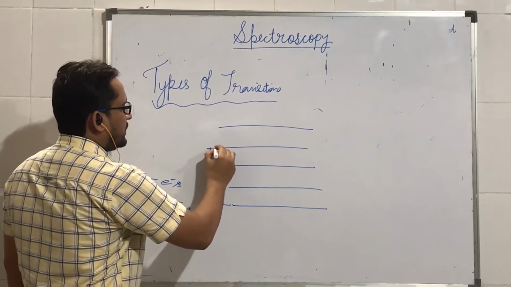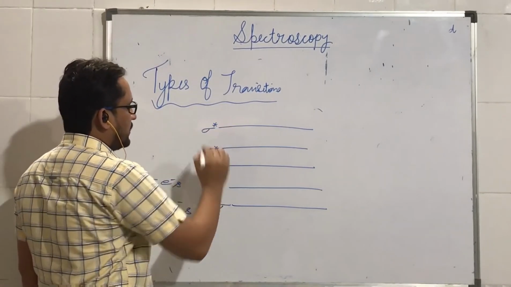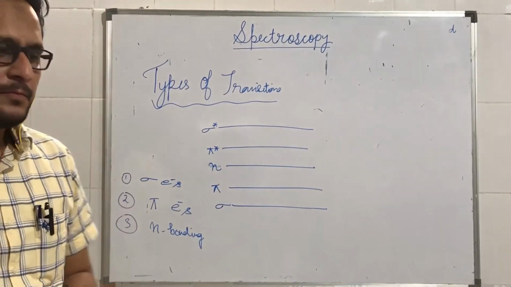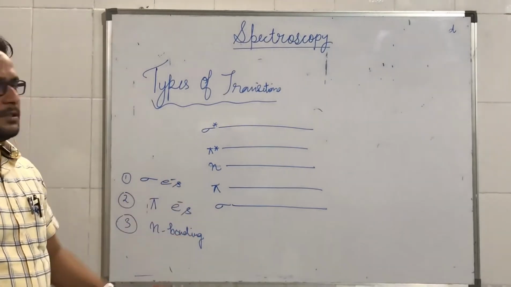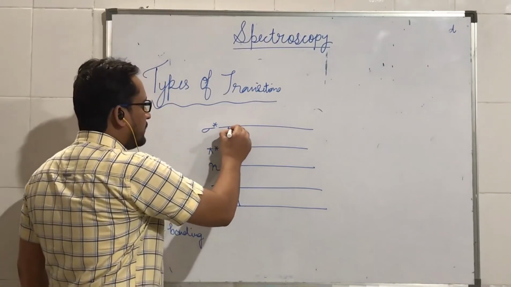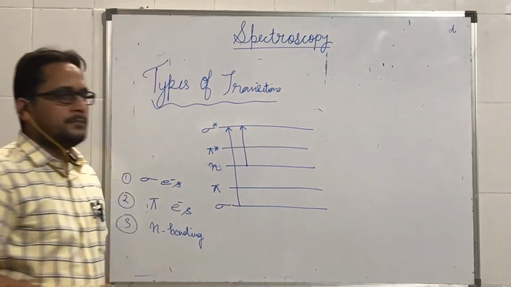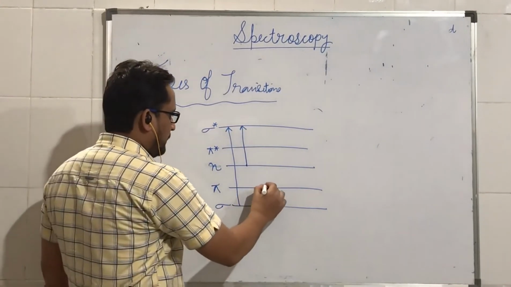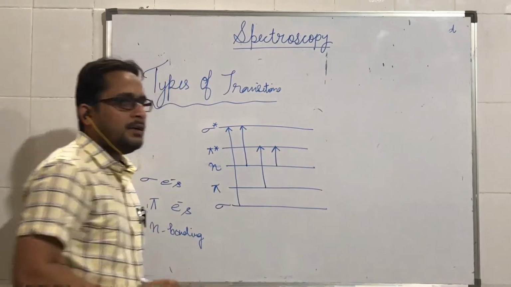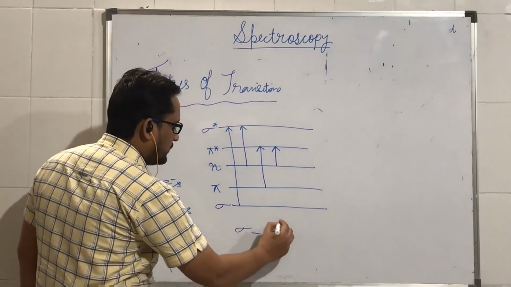Again we have pi star orbital, which is the anti-bonding orbital, and we have sigma star orbital. So these are the different energy levels associated with sigma, pi, n, pi star and sigma star. So either a transition takes place from sigma to sigma star or n to sigma star, or the transition can take place from pi to pi star or from n to pi star. So there are four different types of transitions only: sigma to sigma star transition.